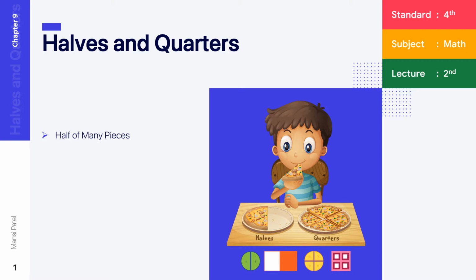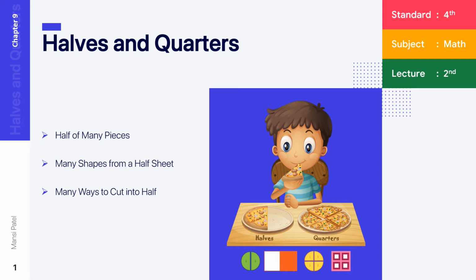So first, your topic is how half makes many pieces. In that, what you have to do? You have to take the half of anything and then from that half, you have to make many pieces. Your second topic is many shapes from a half shape. In that, what you have to do? You have to take the half sheet of any shape and then make different types of shapes from it. Third topic is many ways to cut into half.